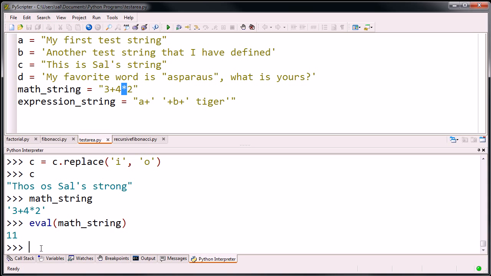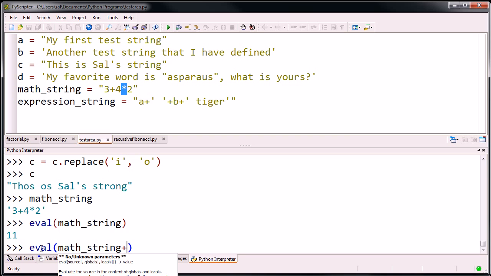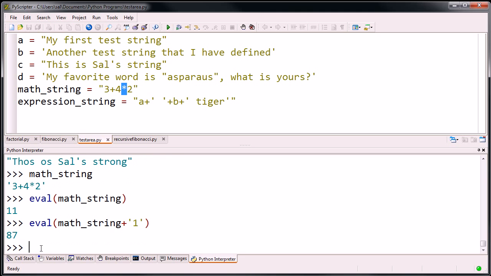And you can do even cooler things. You could do eval. Let's think about this. Math string, and let's add to math string a character, the character 1. Let's see what it gets us. It gets us 87. What did it do? Well, math string is this stuff, but if you add a 1 to it, it would look like that. The 2 would become a 21. We're concatenating a 1 to the end of it. So it became 4 times 21, which is 84, plus 3, which is 87.